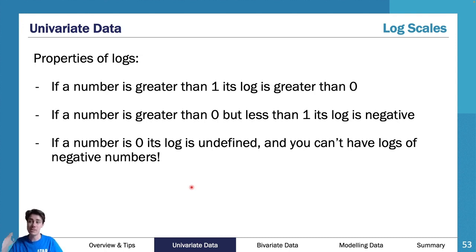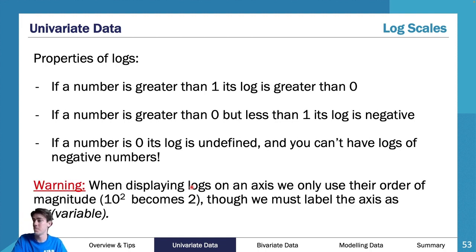If the number is 0, so they actually didn't have anything, so you're measuring and there was nothing, it's undefined, you're not going to be able to log that, don't worry. And for some reason you are measuring something that goes into negatives, maybe temperature. If the temperature is in its negatives, you actually cannot utilize logs. There's no way of logging a negative number, it doesn't work. So therefore what we're saying is that if you're measuring temperatures that are really far apart and you want to use log scales, but then you get a negative temperature, you're not going to be able to plot that piece of information on the log scale.